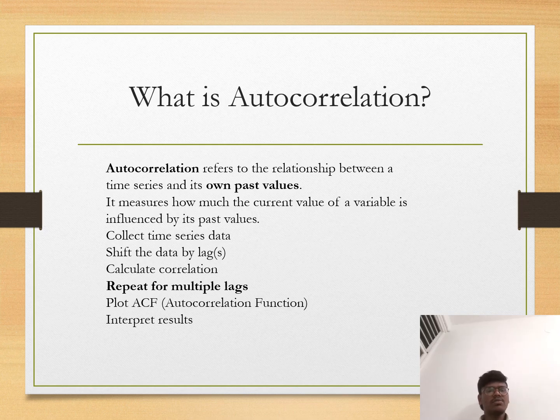Autocorrelation is one of the most fundamental concepts in signal processing, statistics, communications theory, and time series analysis. It provides a detailed understanding of how a signal relates to itself over different time shifts. The term autocorrelation literally means self-correlation, that is, the correlation of the signal with a delayed or shifted version of itself.